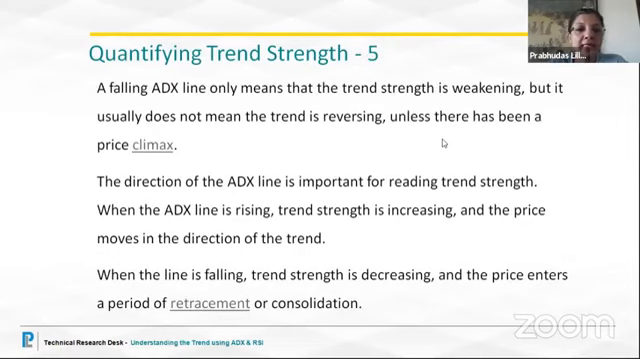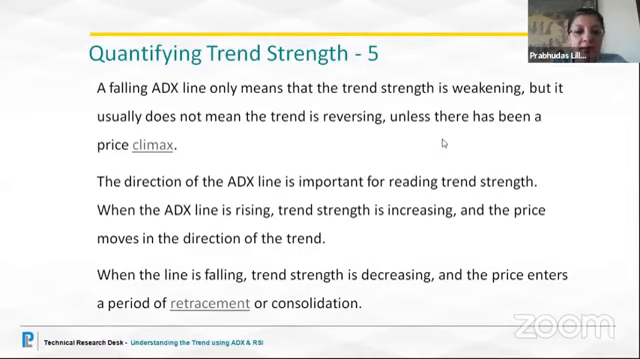A falling ADX line only means that the trend strength is weakening, but it usually does not mean that the trend is reversing unless there has been a price climax. The direction of the ADX line is important for reading trend strength. When the ADX line is rising, trend strength is increasing and the price moves in the direction of the trend. That is what we just studied.